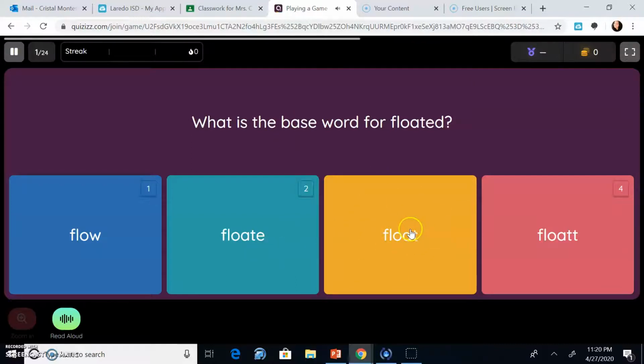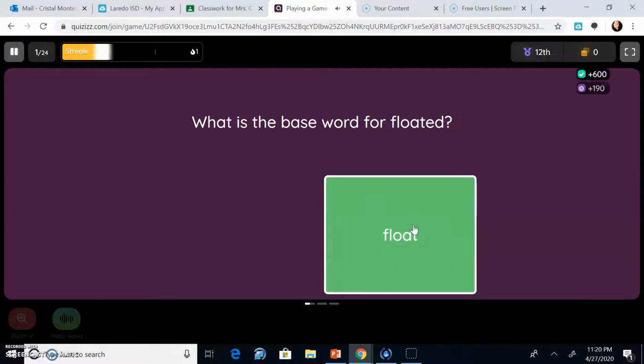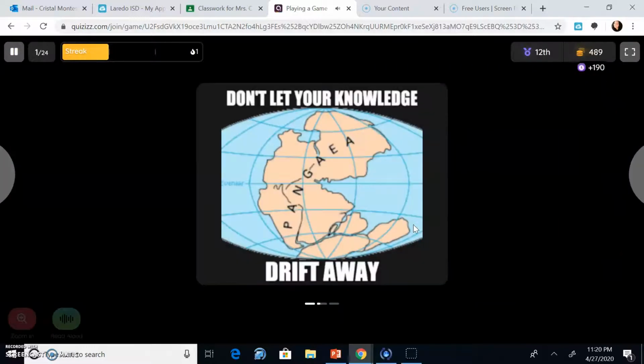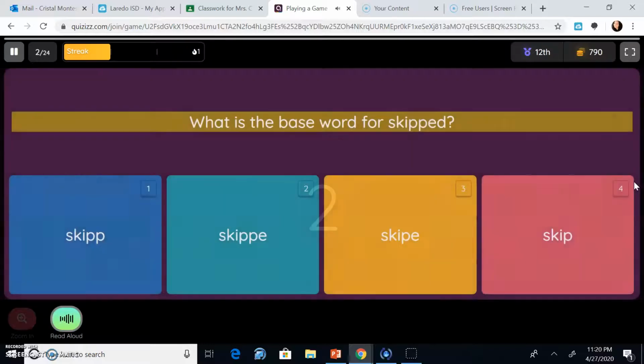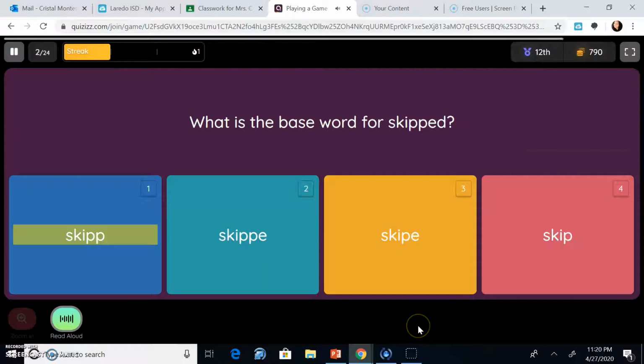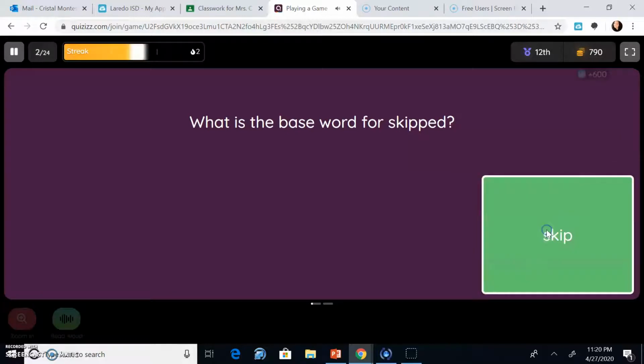So it's waiting for the base word. So it's kind of like the root word here. What is the base word of the vocabulary? So here it has the root word in all of them, but you're looking for the base word.